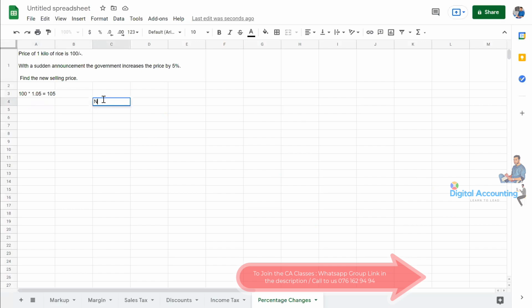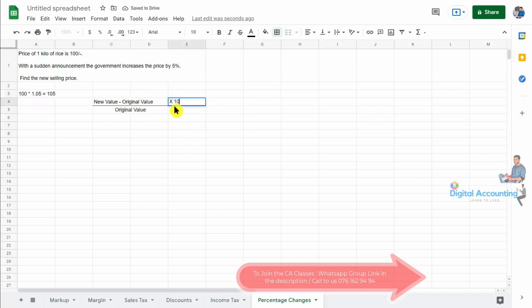In certain scenarios, how can you calculate this 5% change? Here, new value, take away original value, divide by original value, then times by 100.